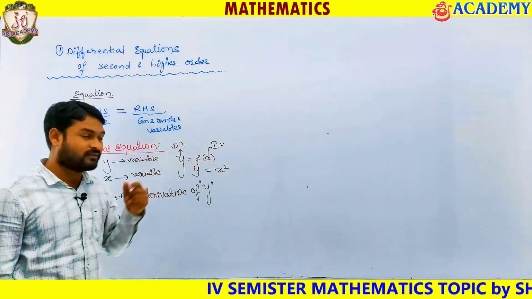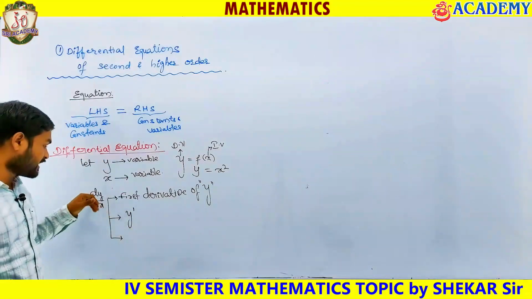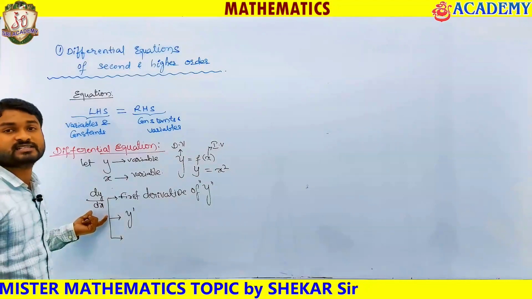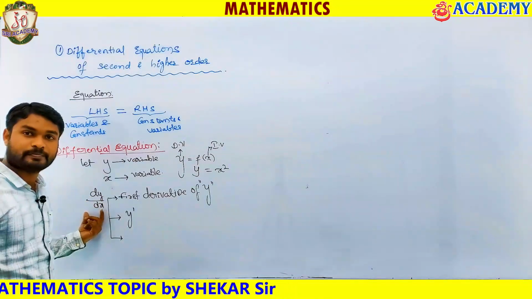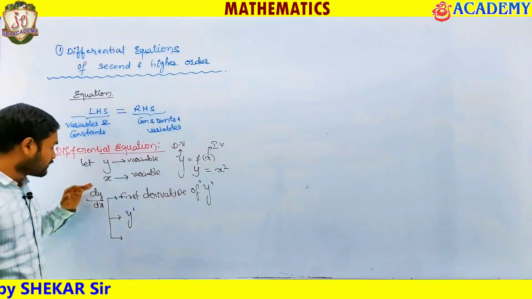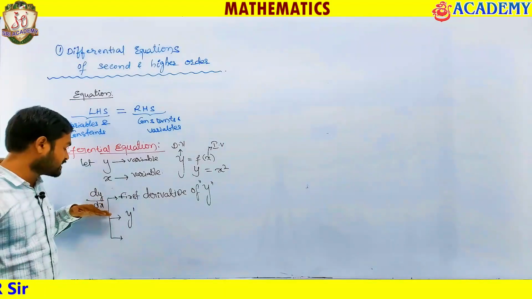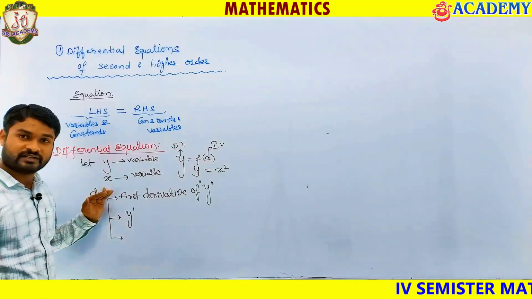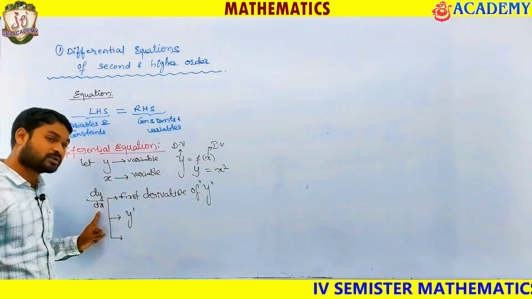So if this is a function, differentiation of y can be written as dy by dx. Change in y with respect to change in x, we call it differentiation. In mathematics 1 and mathematics 3 we saw what differentiation is. Okay, dy by dx is called the derivative of y with respect to x.